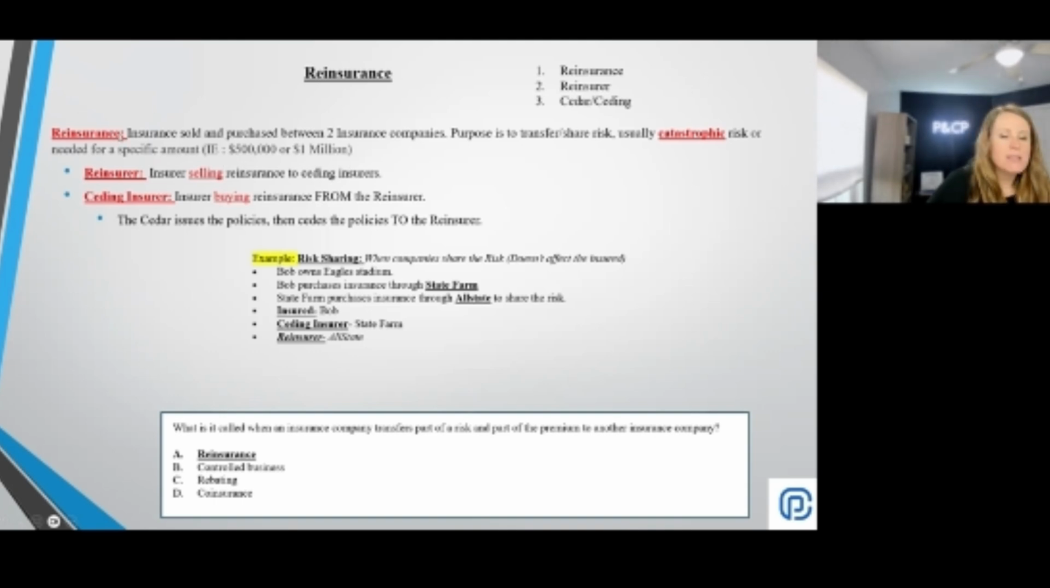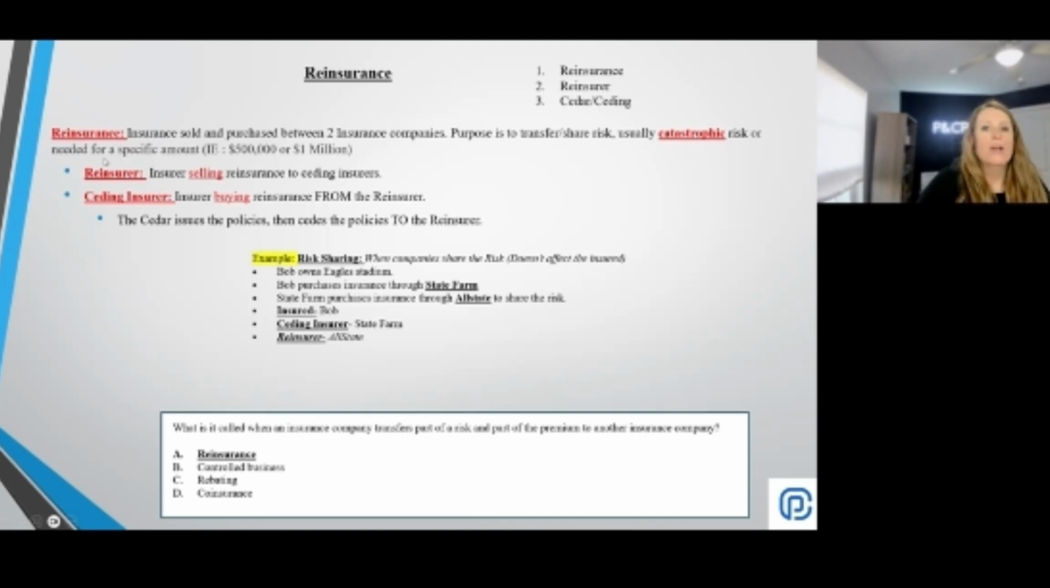So reinsurance is when insurance is sold and purchased between two insurance companies. You can see the example question down here at the bottom. It says, what is it called when an insurance company transfers part of a risk or part of the premium to another insurance company? That's going to be reinsurance, right? They're sharing that risk.